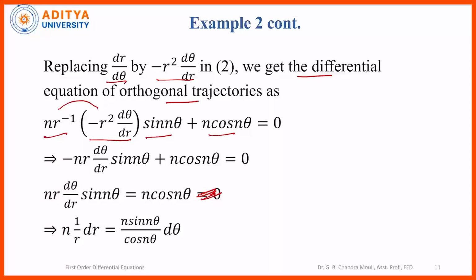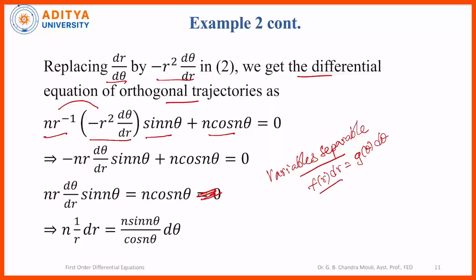Now we have to solve this equation by using one of the methods, and the easiest method to solve this will be the variables separable method. In the case of polar coordinates, in most cases the variable separable method will be easy to apply, where we can write the equation as f(r) dr = g(θ) dθ.